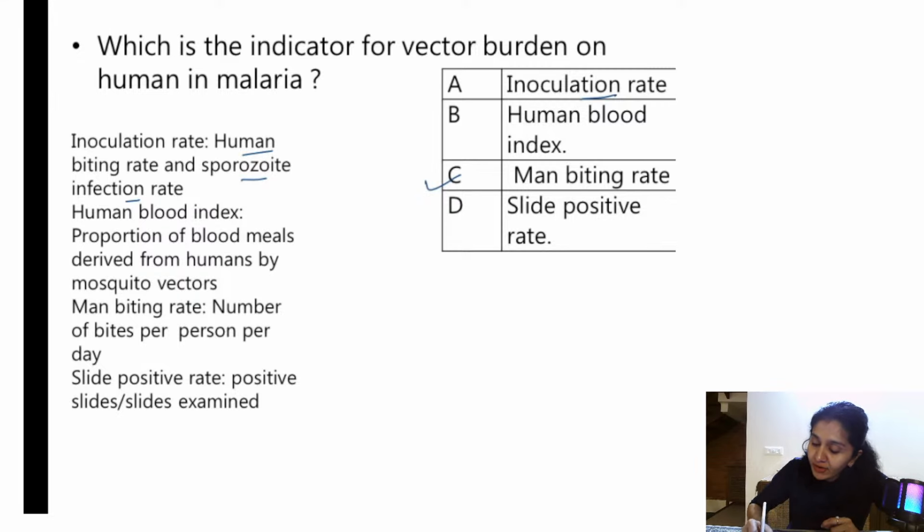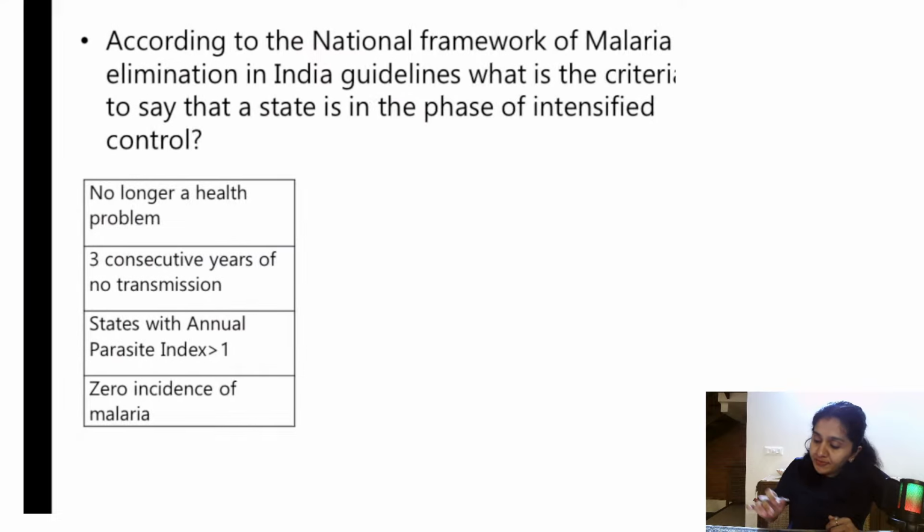What is human blood index? Proportion of blood meals derived from humans by mosquito vectors. What is man biting rate? Number of bites per person per day. Yes, man biting rate. Slide positivity rate is number of slides positive divided by number of slides examined. So the best answer for this is man biting rate.